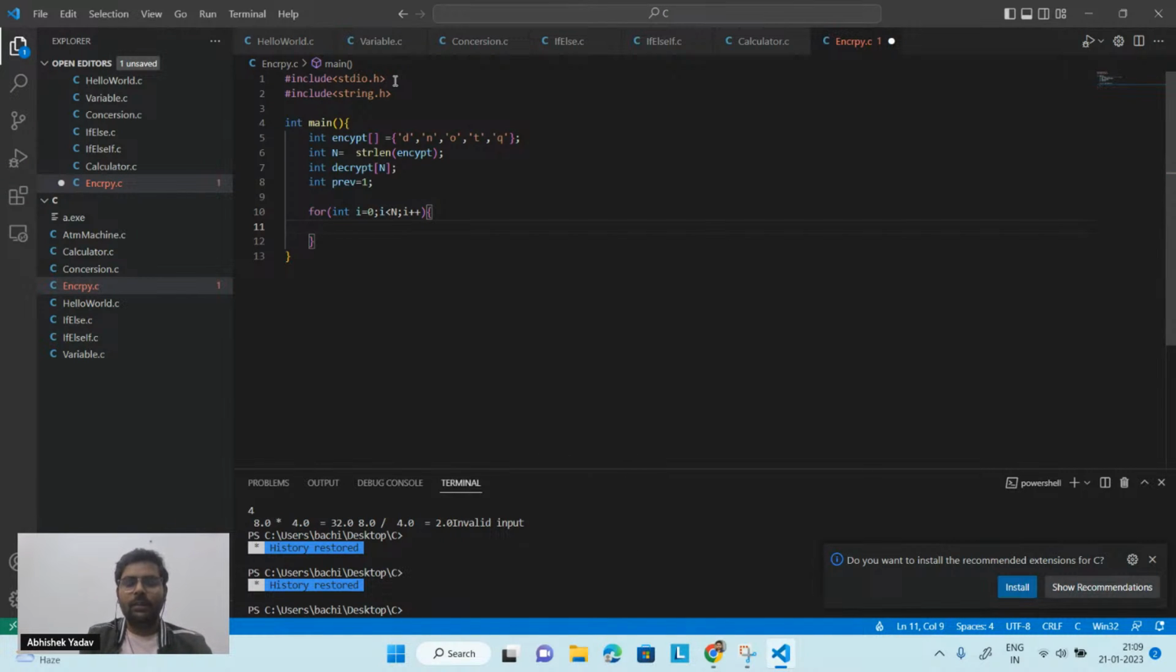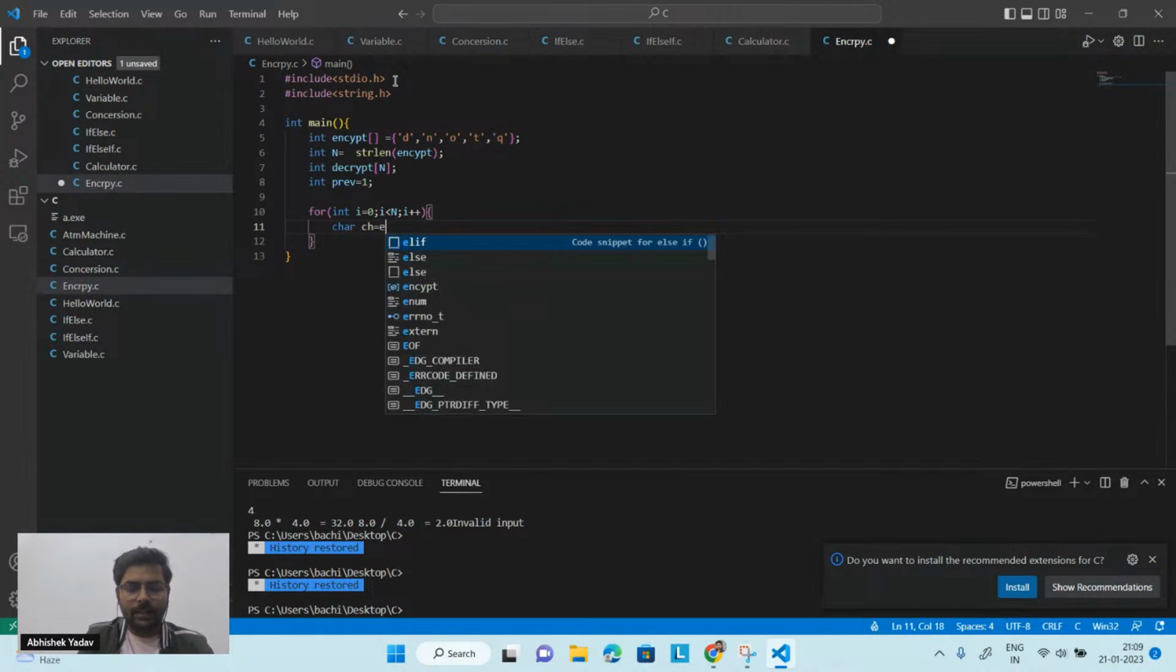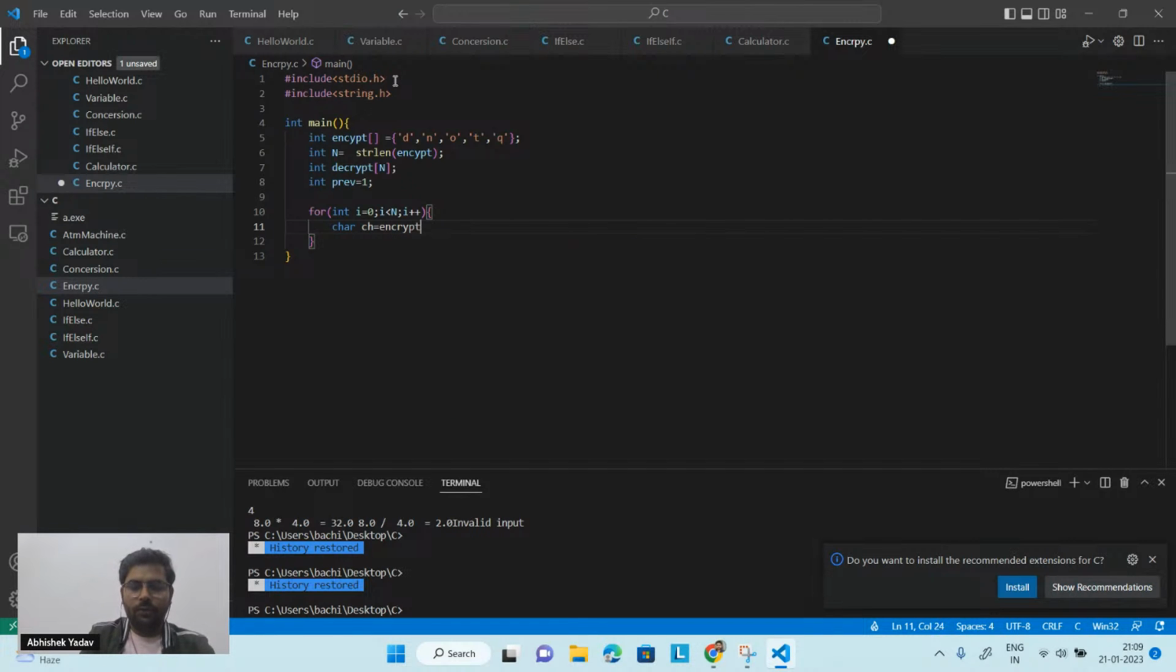After doing that, what do I have to do? First, I have to fetch the character, that is char ch is equal to encrypt of i. After that, I have to get the ASCII value from the character, right? So here I should take i, and here also I should take i.